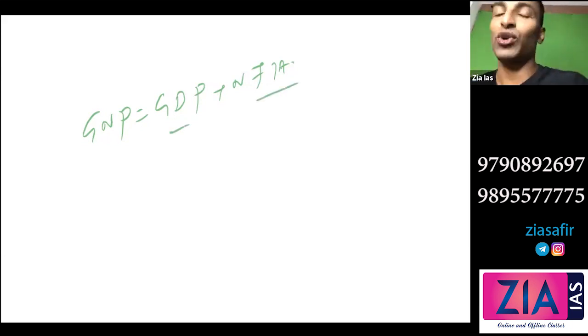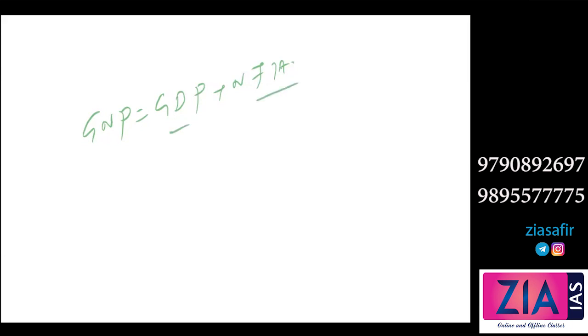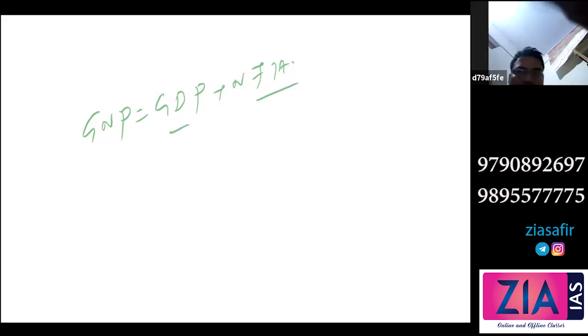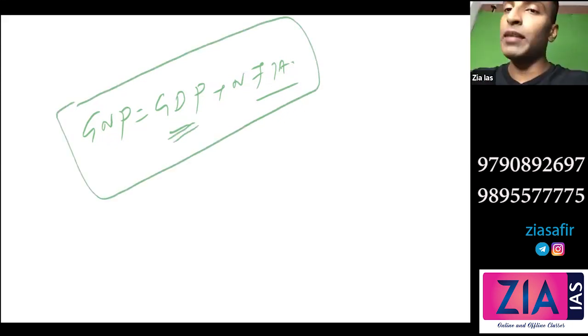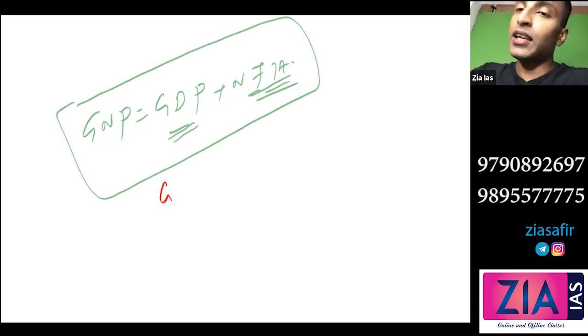So GNP should be greater, right? GDP plus something. But in India's case, GDP is greater than GNP.